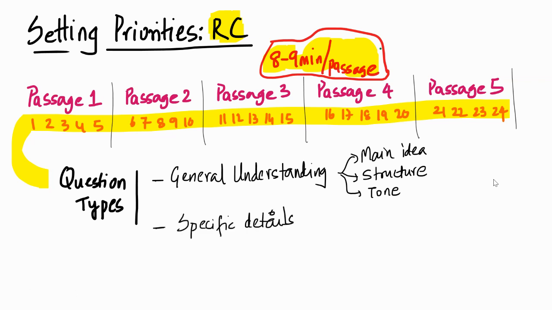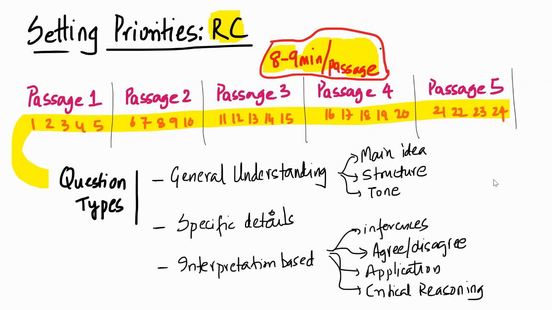The second type of question is the specific detailed question, which maybe forces me to go back again. Maybe in some cases you can remember from memory and answer the question, but in some cases you will probably have to go back and check once again the detail from the passage. So the passage map helps, right? The passage map helps to figure out where the detail is in the passage.